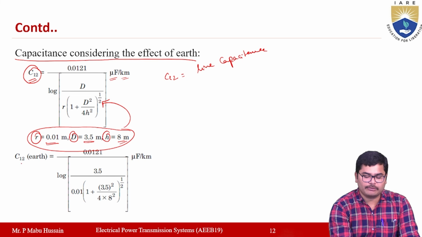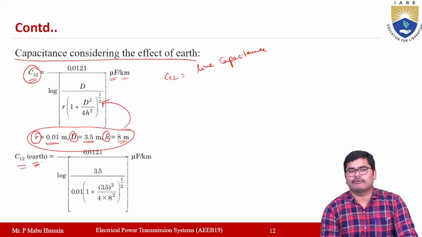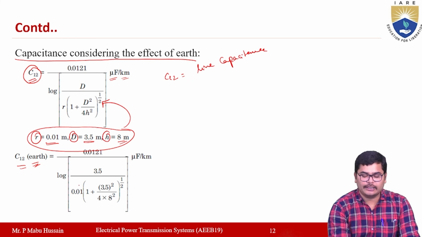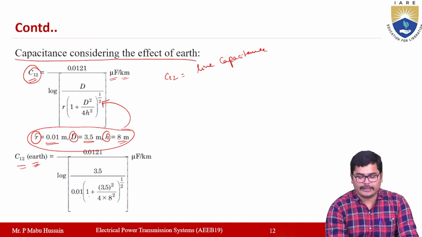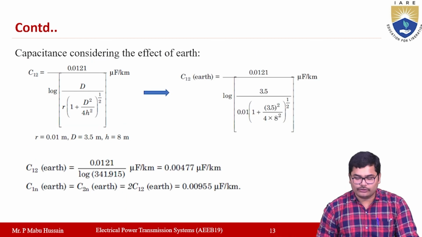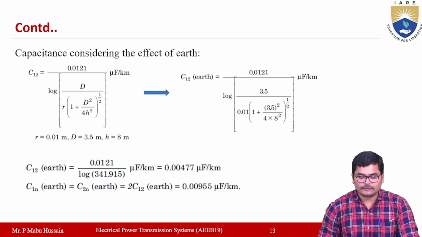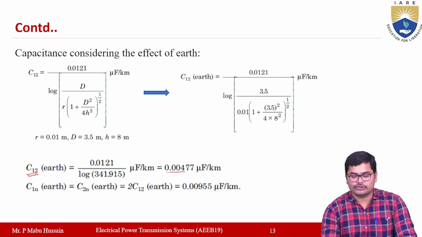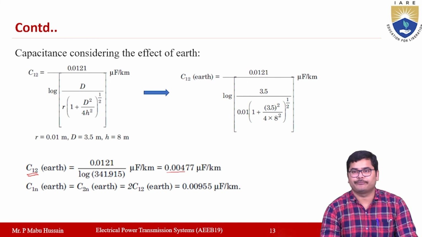Now we are going to substitute all these values in this expression. So by considering the effect of earth, C12 will be equal to 0.0121 by log 3.5 by 0.01 into 1 plus 3.5 whole square by 4 into 8 square whole to the power of 1 by 2, which is in microfarad per kilometer. Right, and if you calculate this value, the value of C12 will be 0.00477 microfarads per kilometer you are getting.